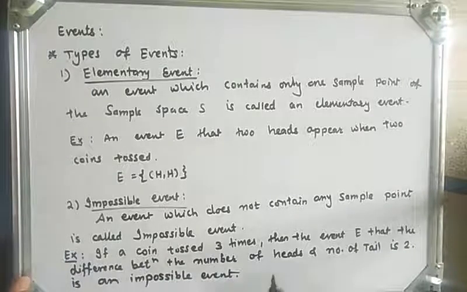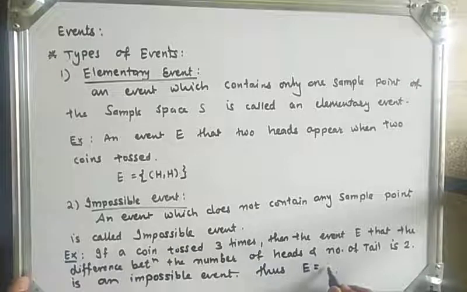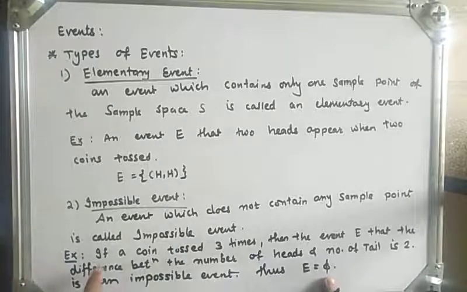So thus, what will we get? Here the impossible event has no element, means there is no element in the event. So what is the example here?